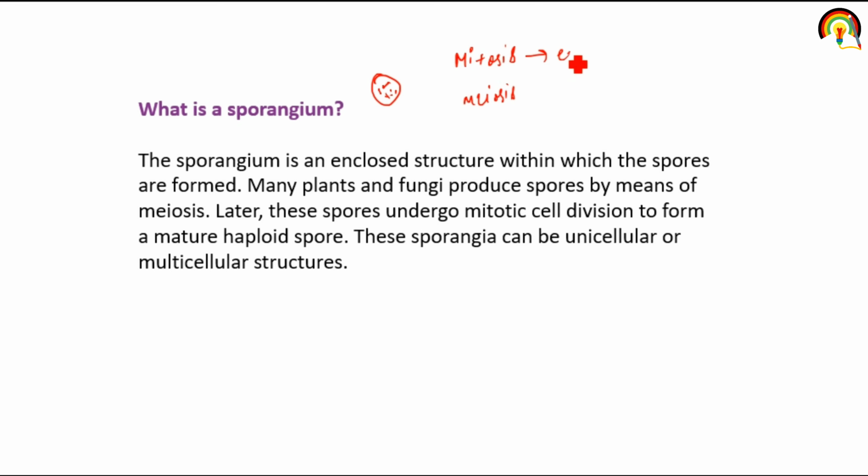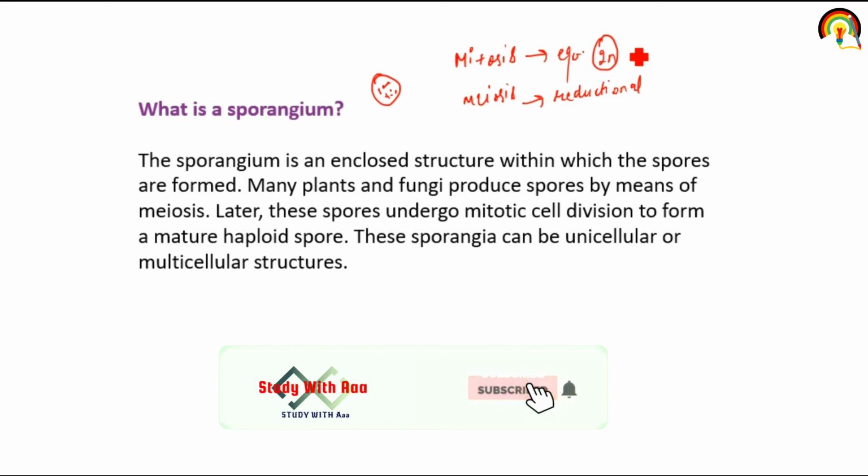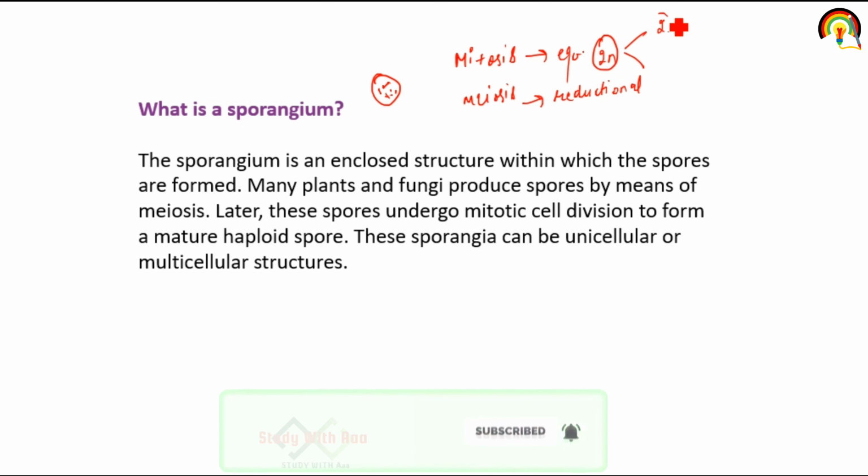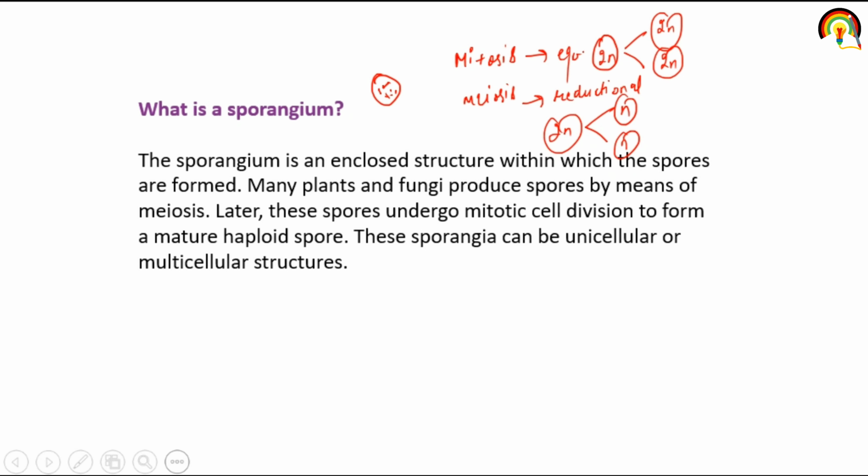Mitosis means equational division, and meiosis means reductional division. Equational division means if there is a cell that is 2n, it divides into 2n and 2n itself. But in meiosis, if there is a 2n cell stage, reductional division happens, means it divides into n and n. Later this spore undergoes mitotic cell division to form a mature haploid spore.